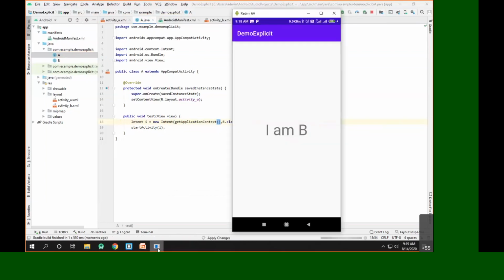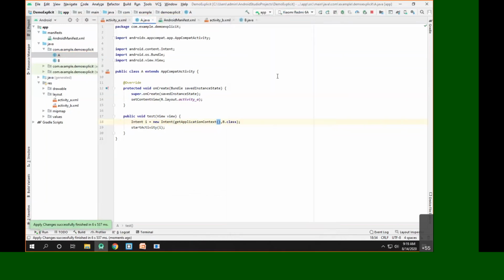Anything will be okay here, and as you can see, it will work in the same way. But my suggestion is to always use this, the instance of the current activity, rather than getApplicationContext or getApplication.